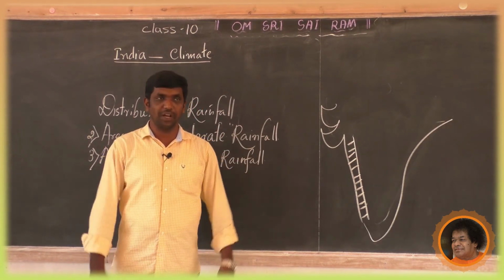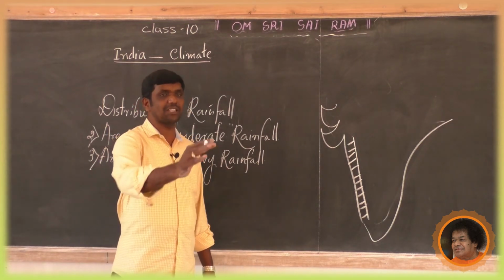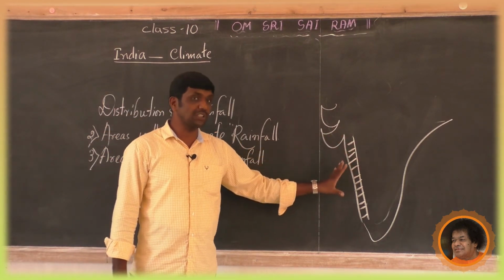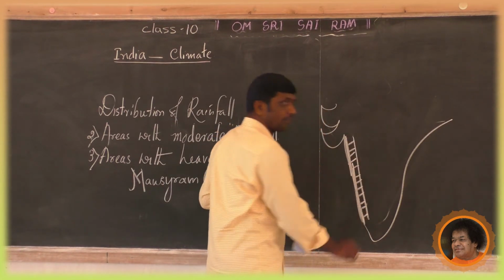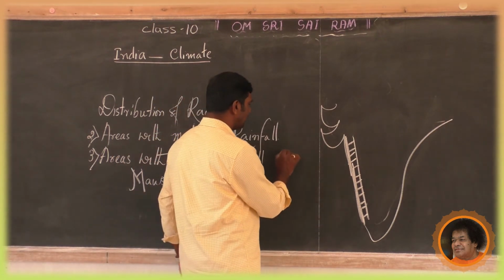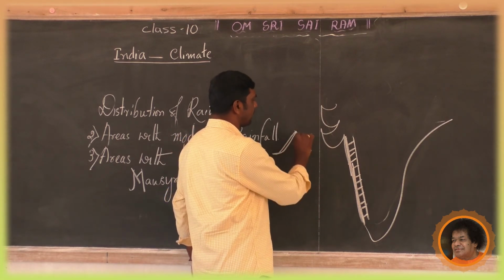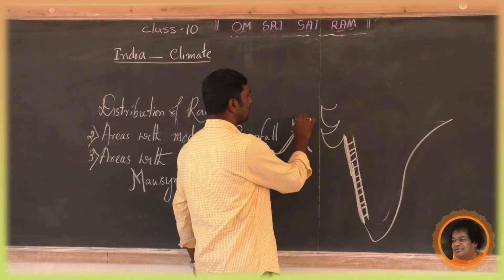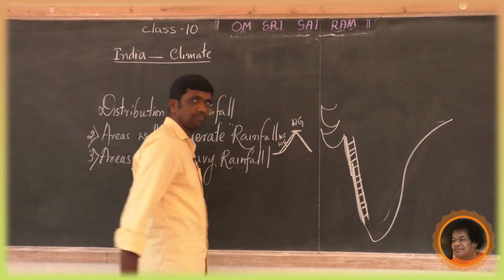Which gets heaviest rainfall? West coast and western side of the Western Ghats. Here the west coast also. See this belt, and Western Ghats, western side of the Western Ghats. For example, imagine a cut image of Western Ghats: the narrow belt of Western Ghats, western side of Western Ghats and coastal region.